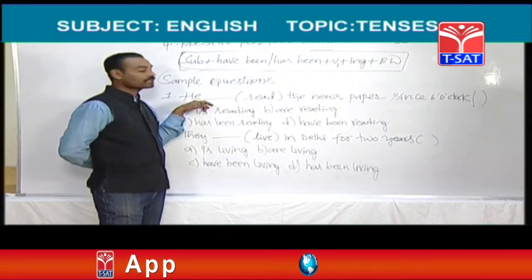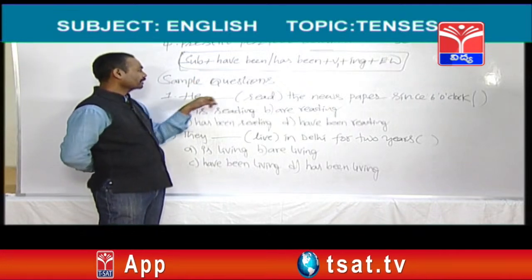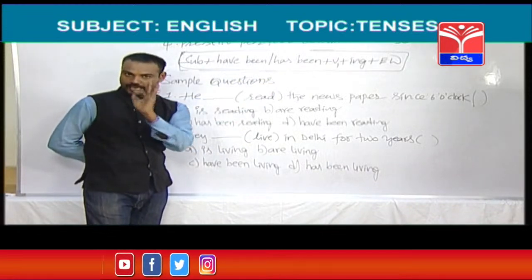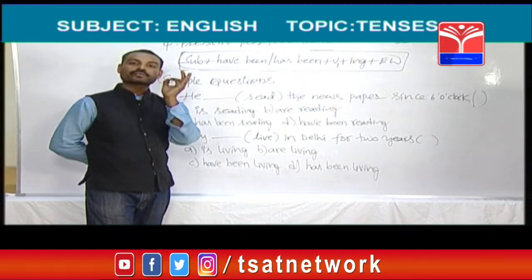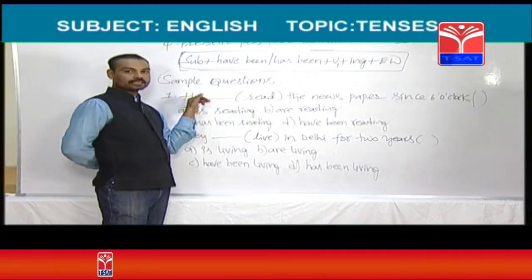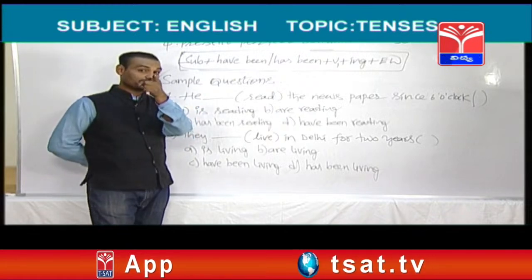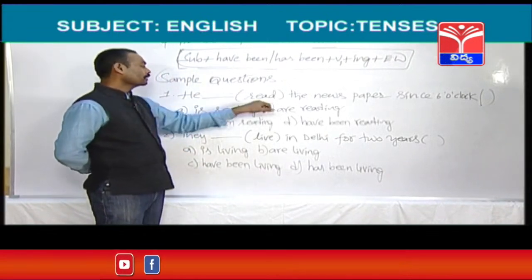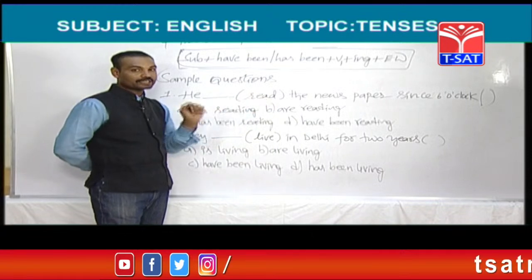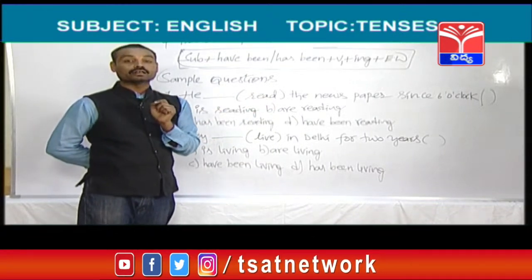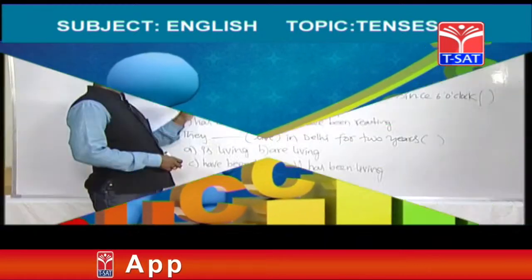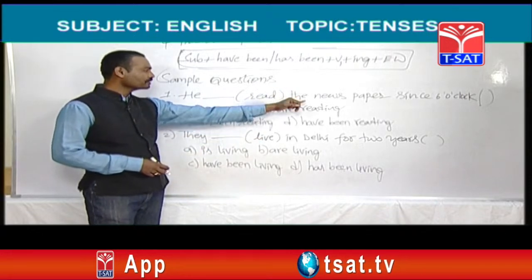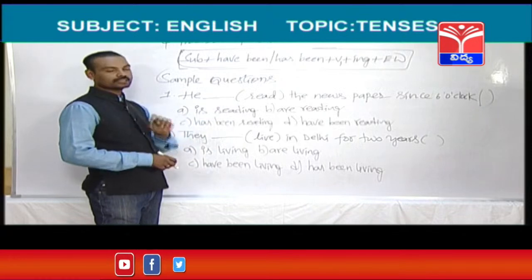Right. Subject. For this subject he is there. Next helping verb should be taken. Have been or has been. After I, you, they and any plural, we should take have been. After he, she and any singular, has been should be taken. So he, we should take have been or has been? Has been. Yes, you are right. Has been should be taken here. So has been. Then we should add ing form to the main verb. So read is there. We should add ing form, reading. So has been reading. So here answer is has been reading. He has been reading the newspaper since 6 o'clock. This is the first question.